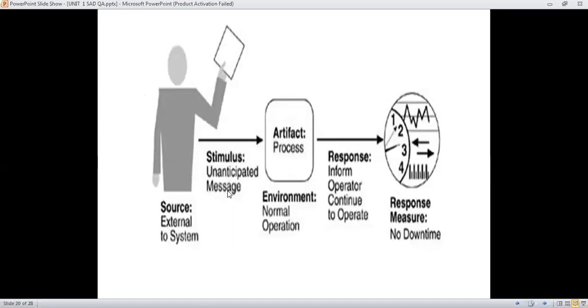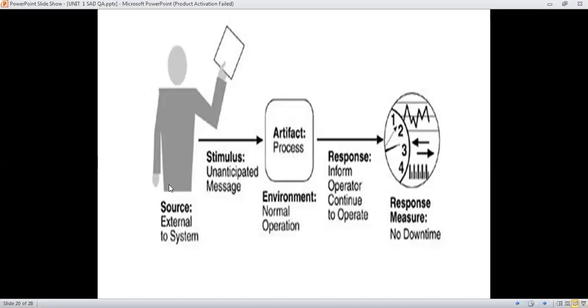Then how does it relate to the scenario? First is the source of stimulus, then the stimulus, artifact, environment, response, and response measure. We have to measure this availability with these six parts of the scenario.